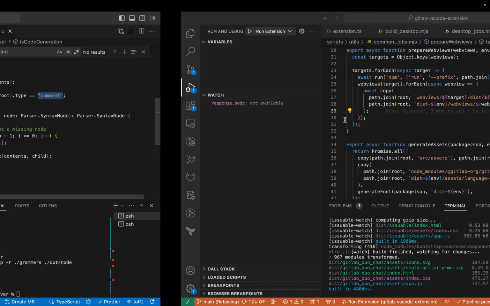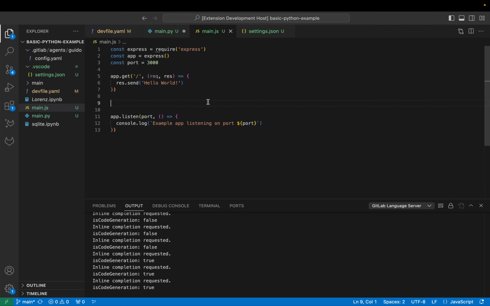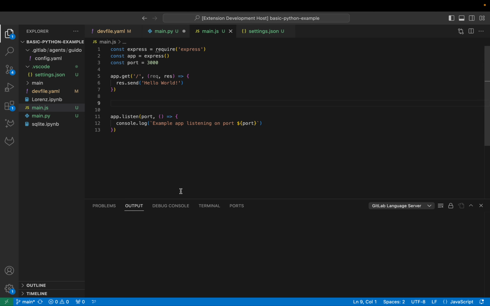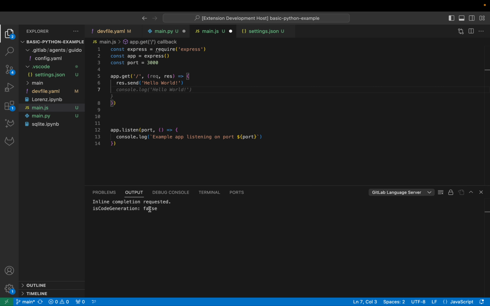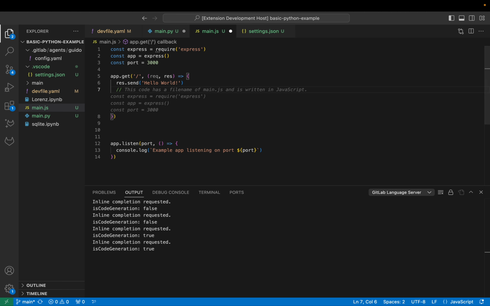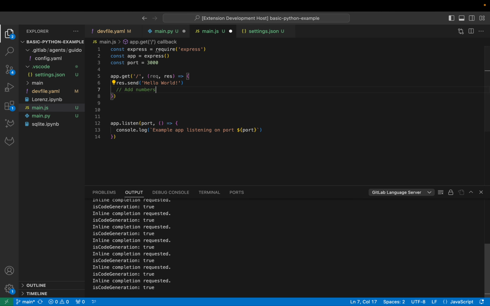So let me show you this in action. I've got the extension set up with a JavaScript file. Let me just clear the console here so that you can see. So if I'm here, for example, it says code generation false. So we're not in generation mode because we don't have a comment, right? But if I put a comment here saying add numbers, something like that, then here you see it says code generation true very clearly. So while I'm inside a comment where the last block is a comment, it goes into generation mode, right? So I'm easily able to detect whether it's code generation or not.